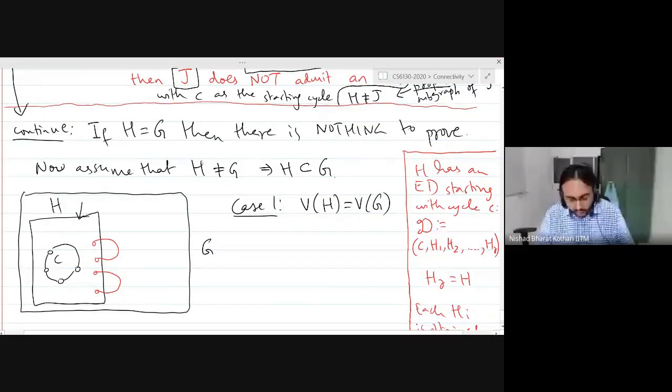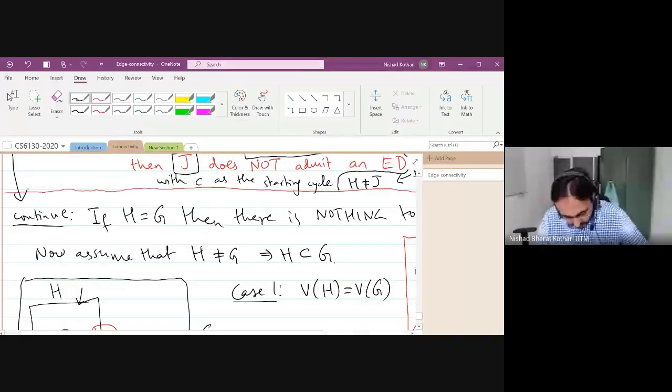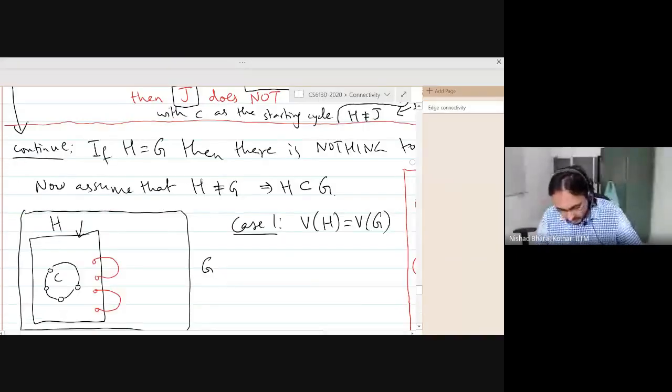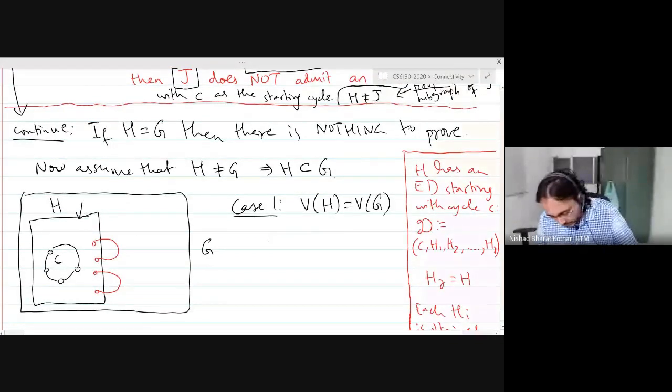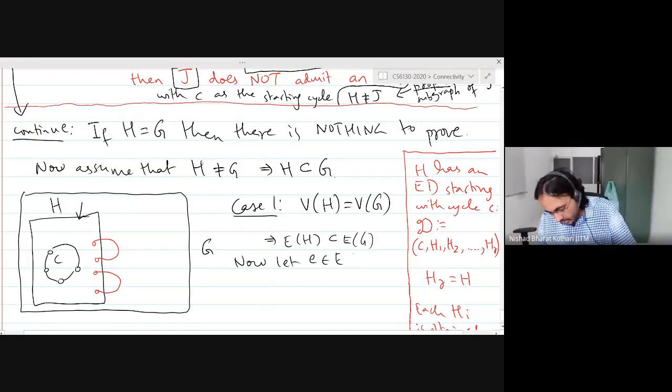What we are going to show is that in this case, so let me change the color again. In this particular case, what it means is that the edges of H are a proper subset of the edges of G. So now, let E be any edge of G which is not in H. So E is some edge like this, okay?